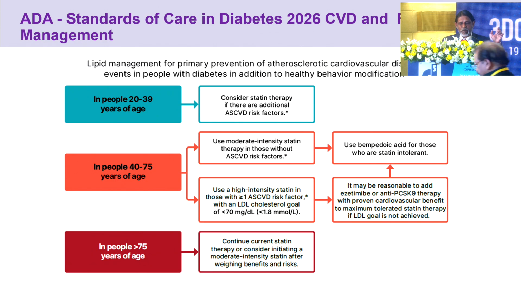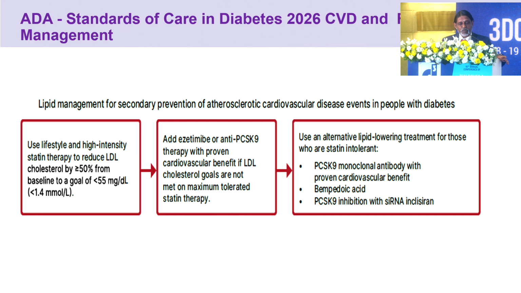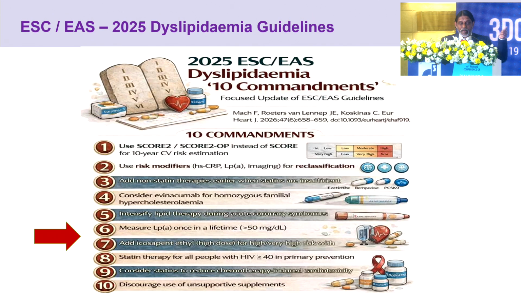ADA Standards of Care in Diabetes: cardiovascular disease and risk management, lipid management for secondary as well as primary prevention. And if you look into the Endocrine Society and European Society of Cardiology dyslipidemia guidelines, icosapent ethyl has been recommended for high-risk patients.